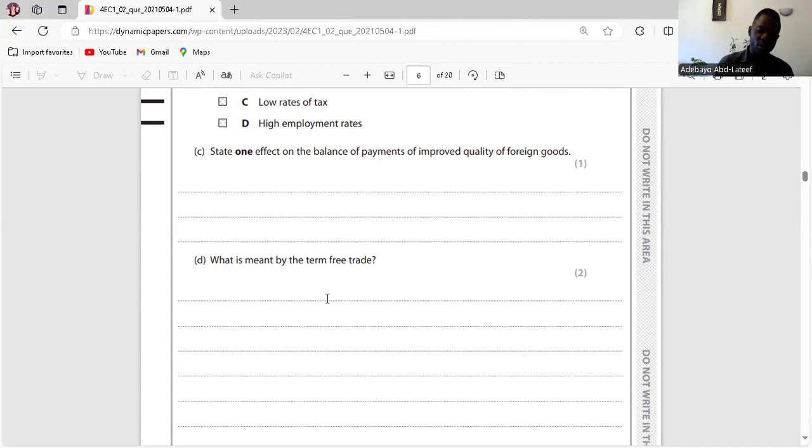Any question? You have to mention only one. So I wrote increase in deficit, reducing surplus, higher imports, lower exports. So you choose one. Okay. So go to question D.